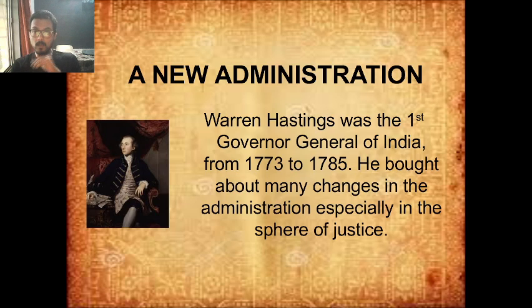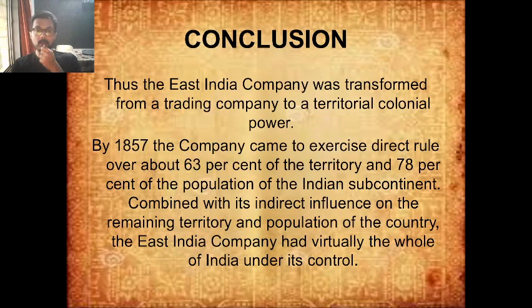So Warren Hastings is mainly known for his administrative capabilities, for all the different kinds of administrative techniques that he introduced in India, and he was present in India for quite a long period, almost 12 years. He was the Governor General from the year 1773 to 1785. So thus the East India Company was transformed from a trading company to a territorial colonial power.